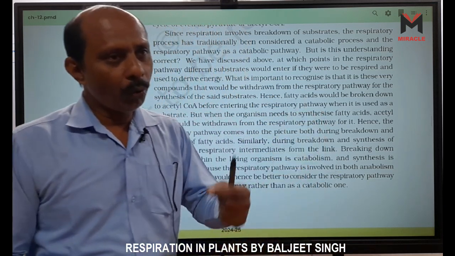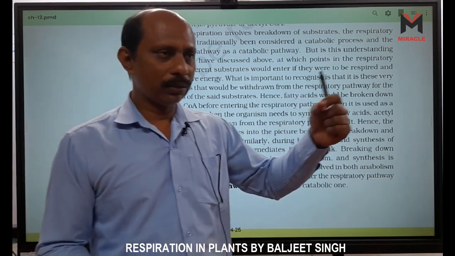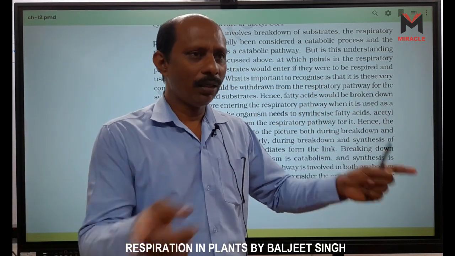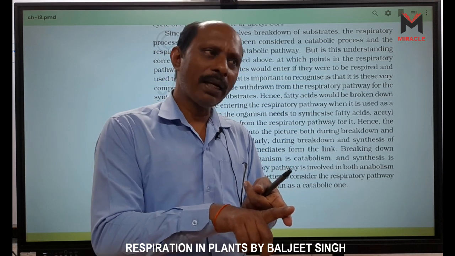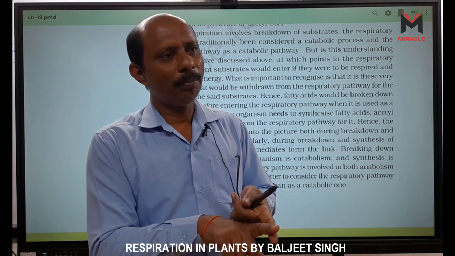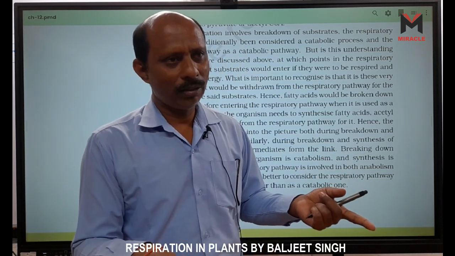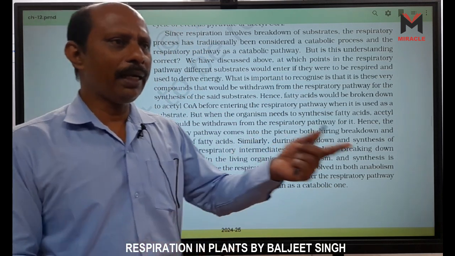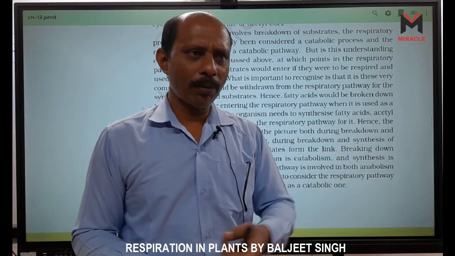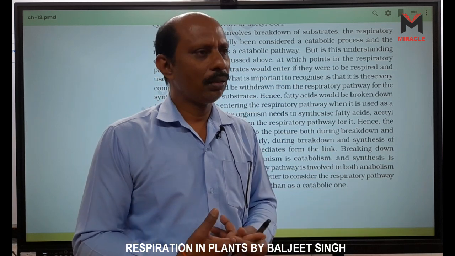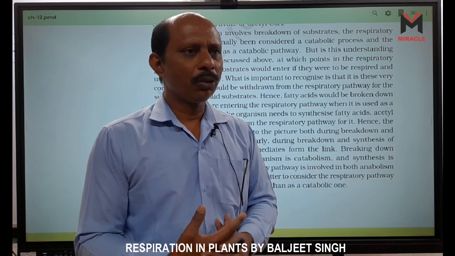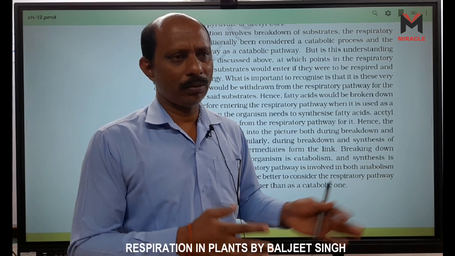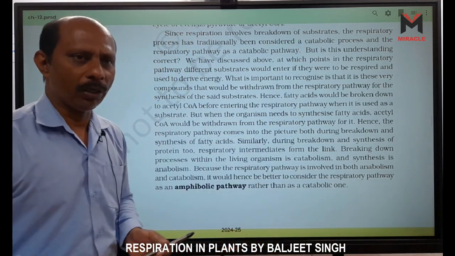Now OAA plus acetyl coenzyme A join with each other and form citric acid. This is an anabolic reaction, right? So we have many reactions. NAD plus is converted to NADH2, and this is an anabolic reaction. So both kinds of reactions are present in this pathway. So this one is an amphibolic pathway.